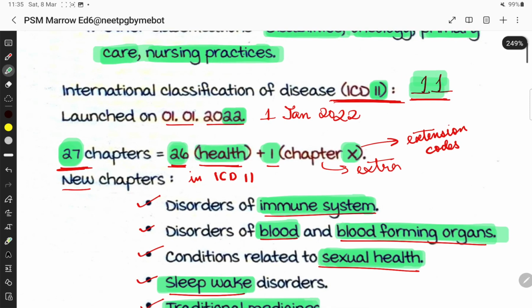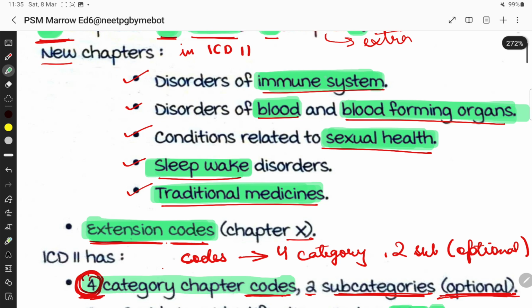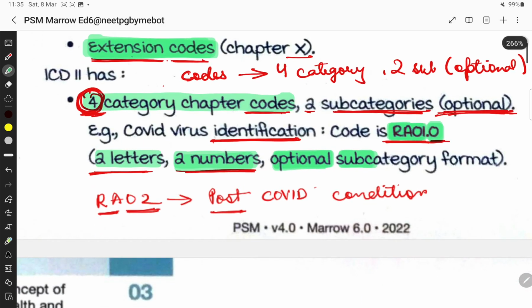It was launched on 1st Jan 2022. It has 27 chapters, 26 chapters on health and one extra chapter, chapter X, on extension codes. The new chapters are disorders of the immune system, disorders of blood and blood forming organs, conditions related to sexual health, sleep wake disorder and traditional medicine.